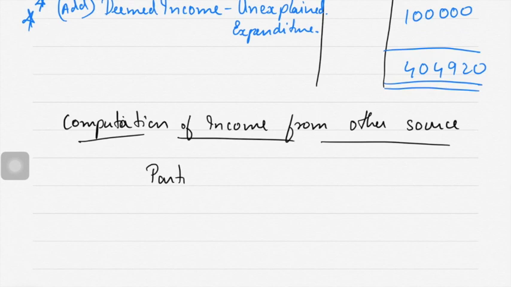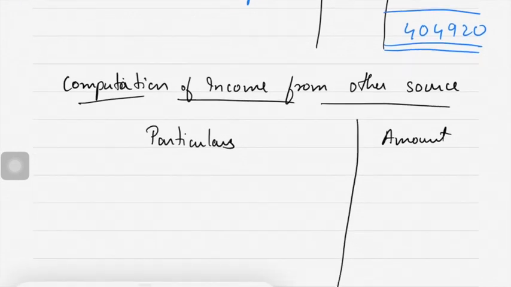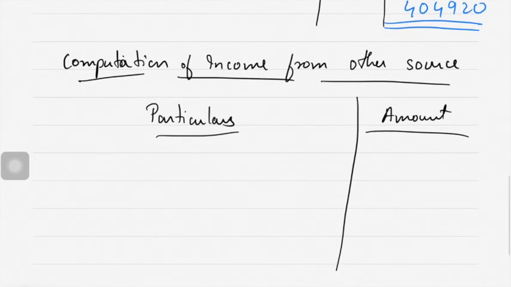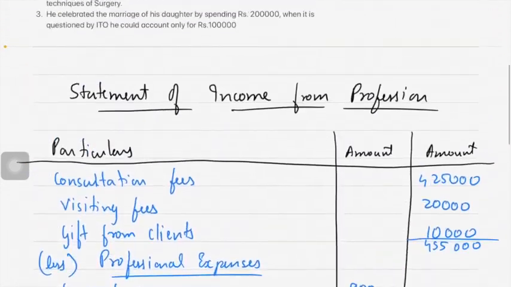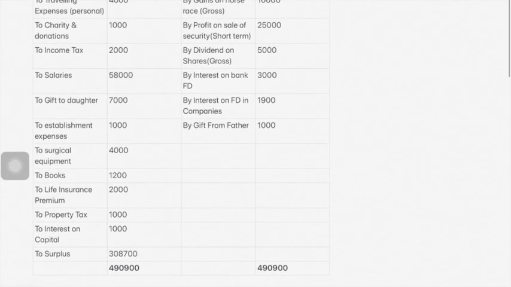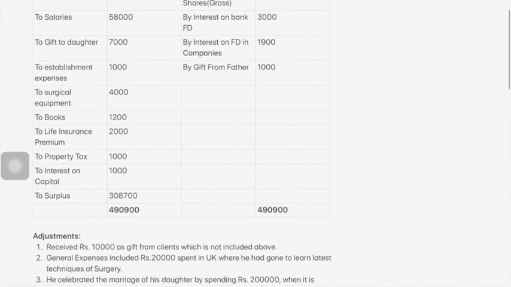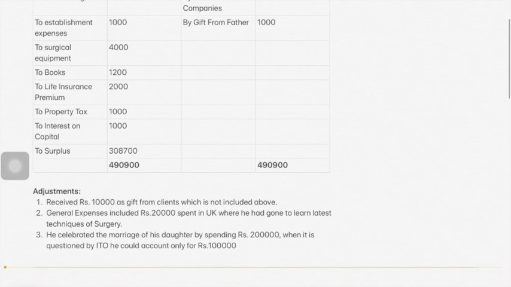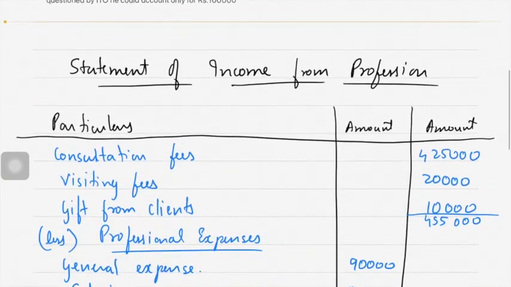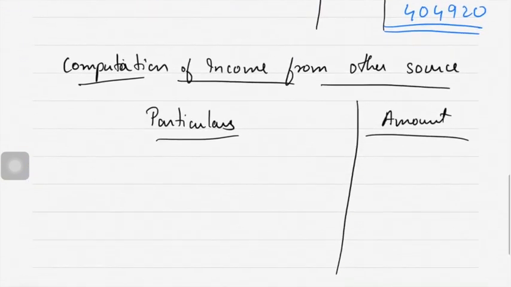Two columns, particulars and amount. One is gains on horse race, and interest on bank FD, interest on FD in companies. That's it. 3.